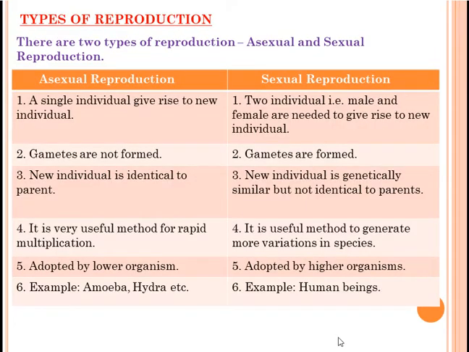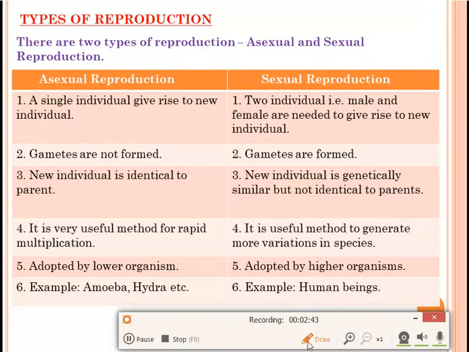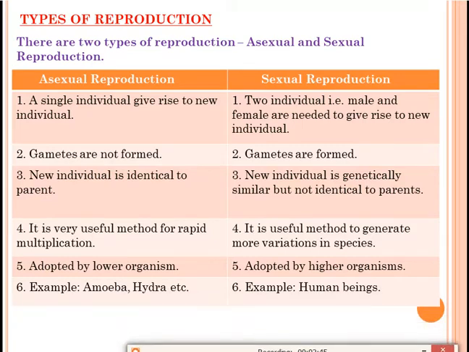Our next topic is types of reproduction. There are two types of reproduction, sexual and asexual. Now we'll discuss the differences between sexual and asexual reproduction. This is a very important question from your exam point of view. Generally questions are asked: write the differences between asexual and sexual reproduction.